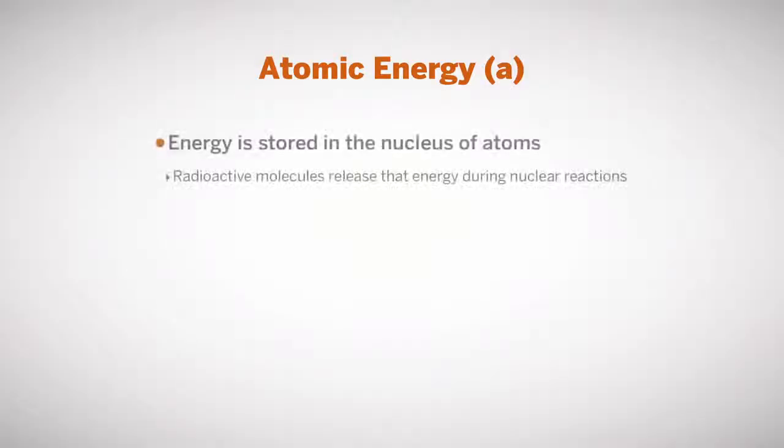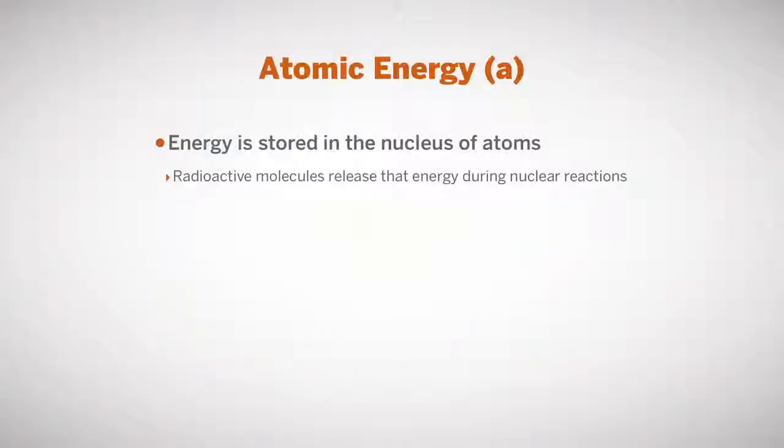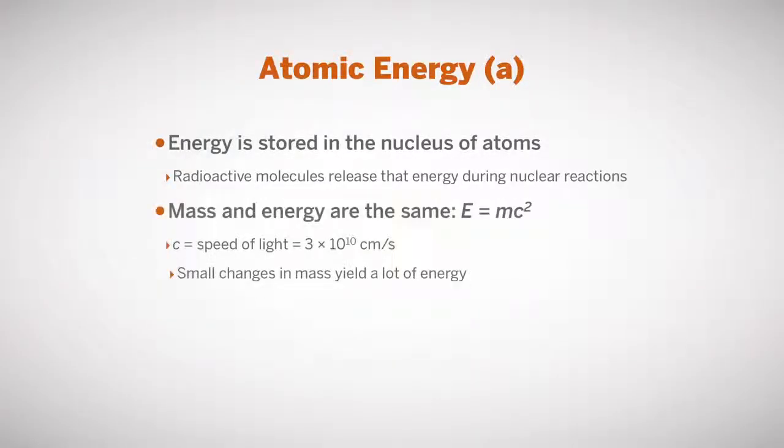Here, the energy is stored in the atomic bonds instead of the chemical bonds. As those atomic bonds are broken, heat is released for particular types of molecules, for radioactive molecules. And this has an important effect, which is the mass and energy equivalence, E equals mc squared. Well, c is the speed of light, 3 times 10 to the 10 centimeters per second. So when you square the speed of light and multiply that by mass, it means small changes in mass yield a lot of energy. And as you react the different radioactive molecules, the mass actually changes.